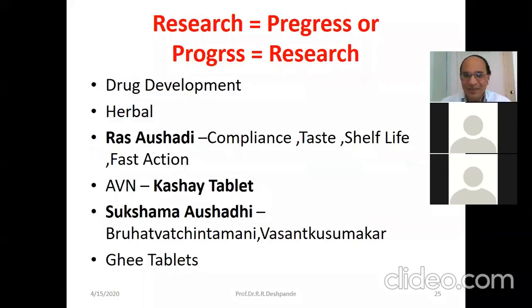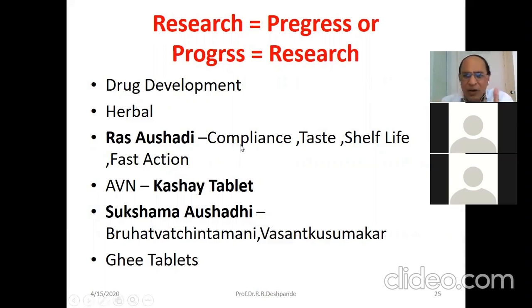Another example of progress: drug development. Can you see? In the olden days, there were only herbal medicines. But in 11th or 10th or 12th AD, what happened? Rasa Aushadhi came. It's a formation with the mercury and sulfur. Why did the development of Rasa Aushadhi happen? They clearly mentioned the compliance of the patient.